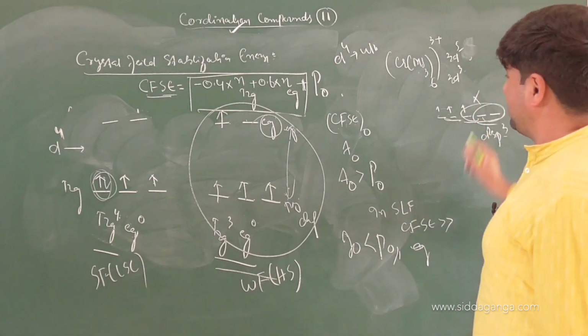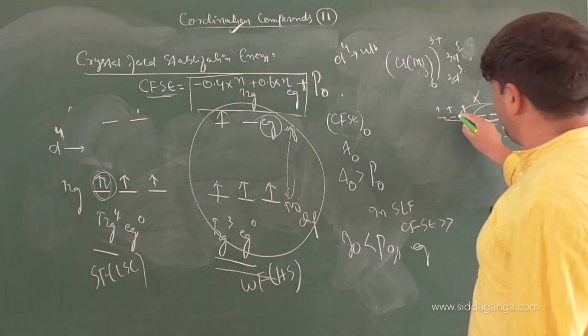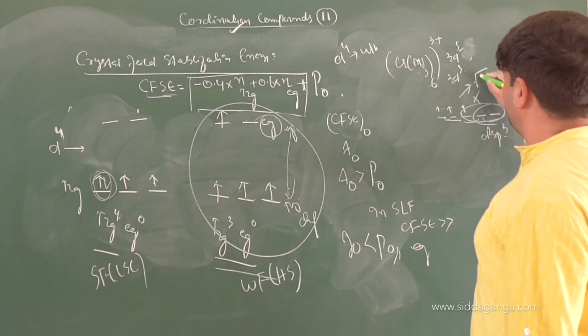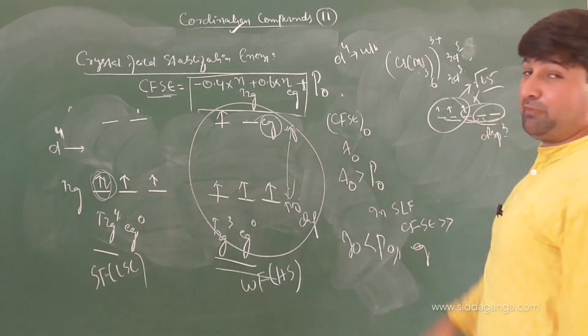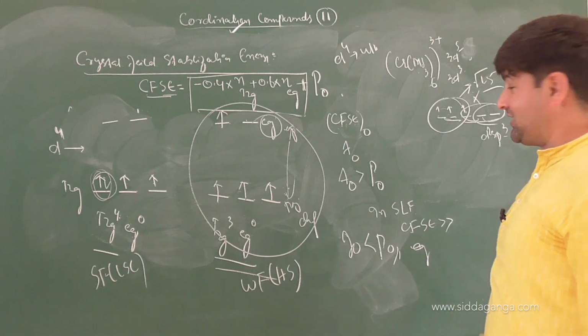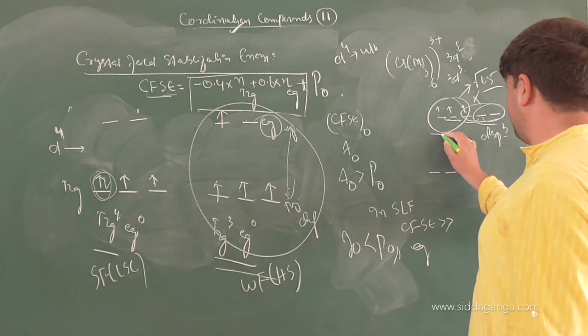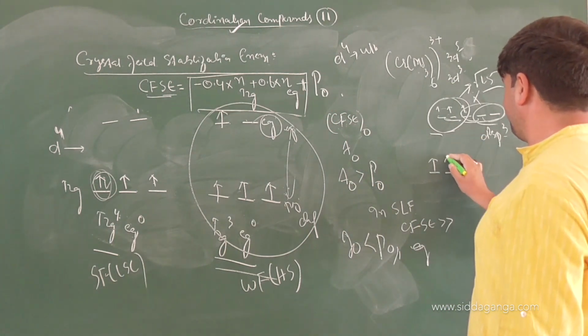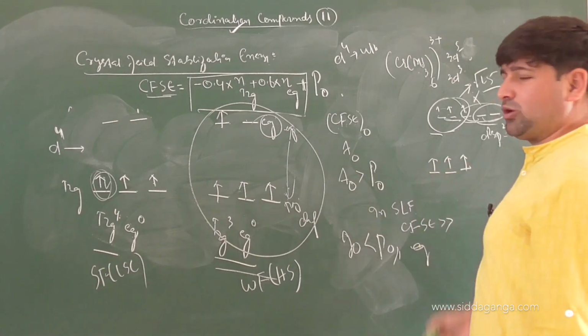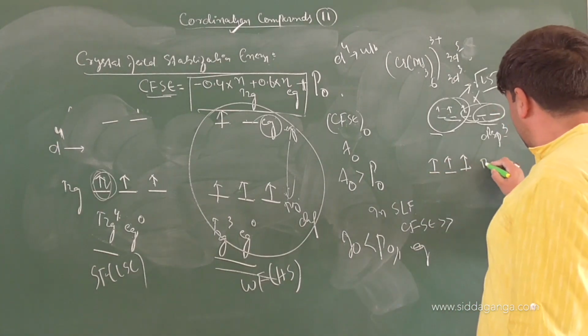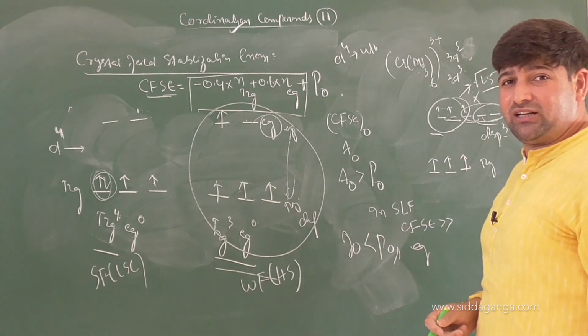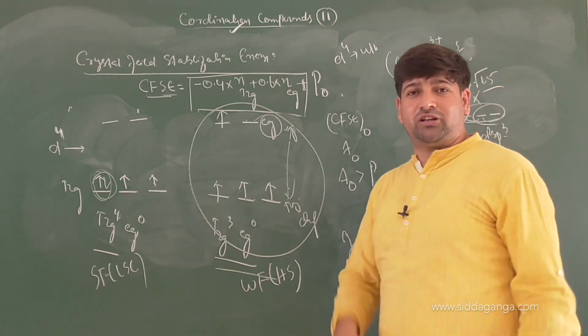That won't happen because crystal field theory will answer. And the magnetic moment also already gives us the value of root 15. That means there are 3 unpaired electrons. Now this can answer your question. How? There are the t2g set and the eg set. How many electrons? 1, 2, 3. So there is no question of pairing because these are present in the same t2g set. Within the t2g set there is no question of pairing.